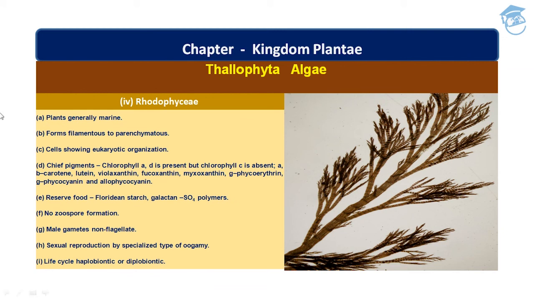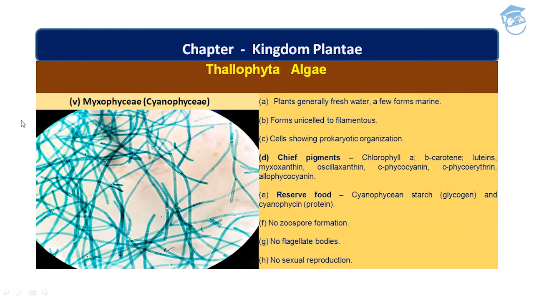Okay, now comes the fifth class, and that is Myxophyceae, which is also known as Cyanophyceae. Plants of this class are generally freshwater and a few are marine. They form unicellular to filamentous cells. They show prokaryotic organization. Unlike all other classes that we have studied so far, they are prokaryotes.